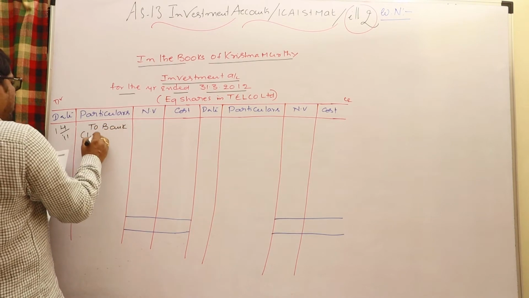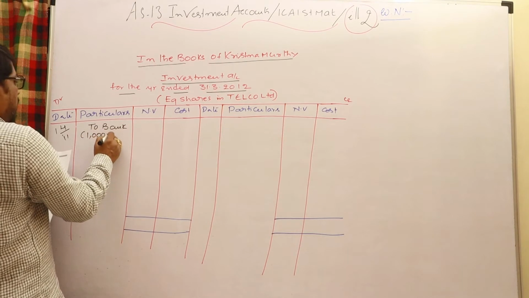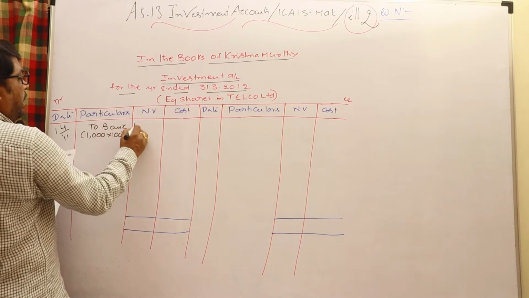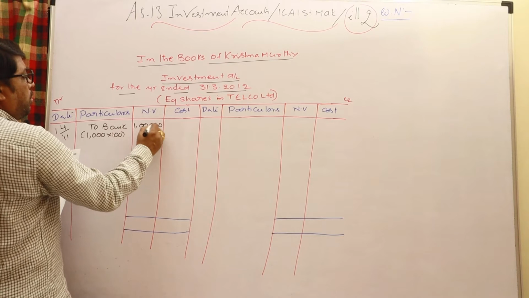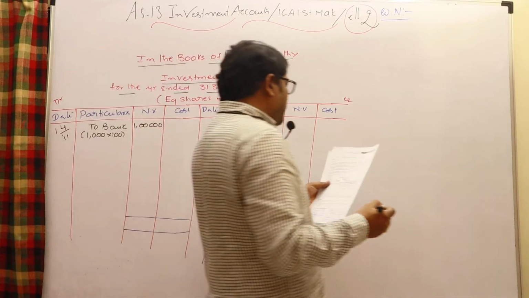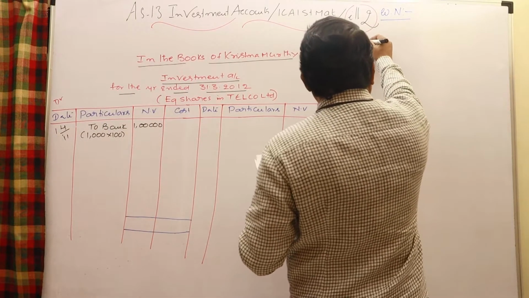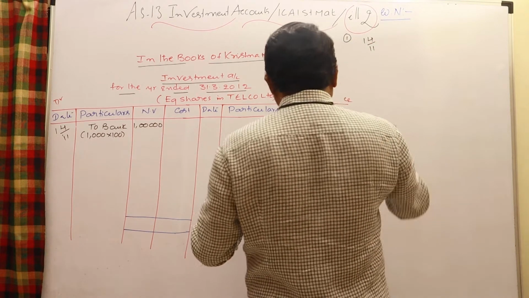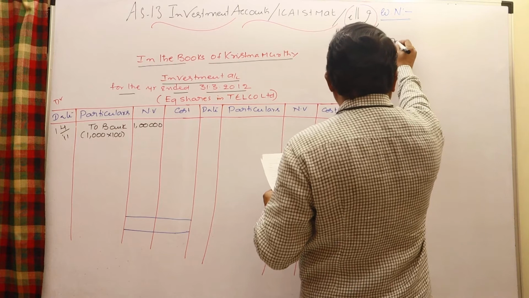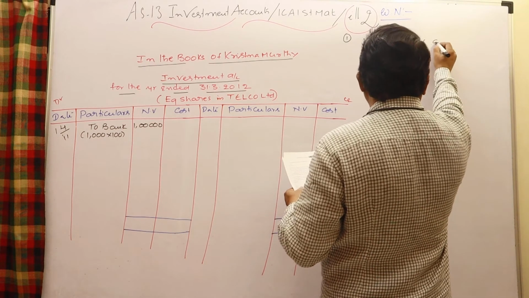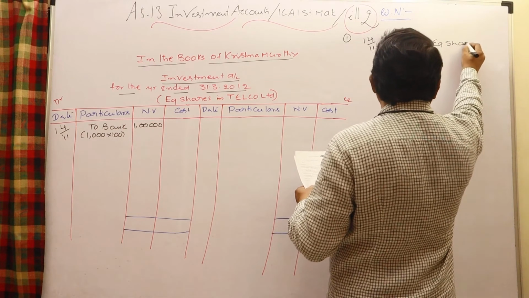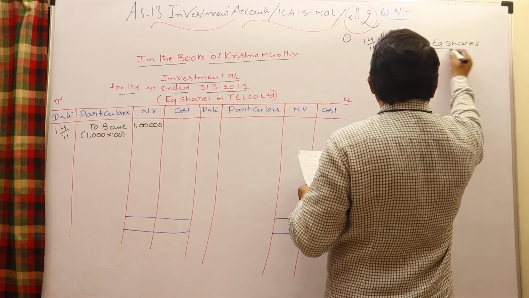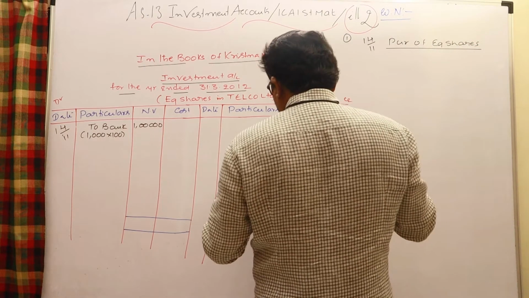In the nominal value column, 1000 shares each of 100 rupees, which is 1 lakh nominal value. In the cost column, you write: purchase of equity shares.